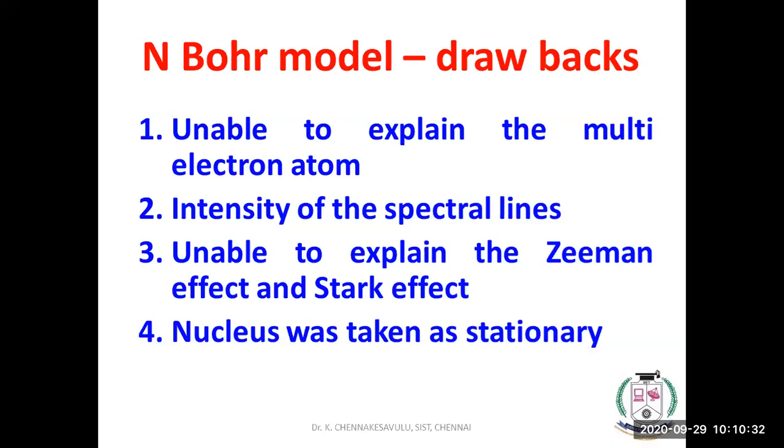So now we have to consider that the electron has both particle nature and wave nature. Only in that case can we explain all these things. And Bohr took the nucleus as stationary, but as per the modern Schrodinger equation, it is not stationary, it is a rotating nucleus.